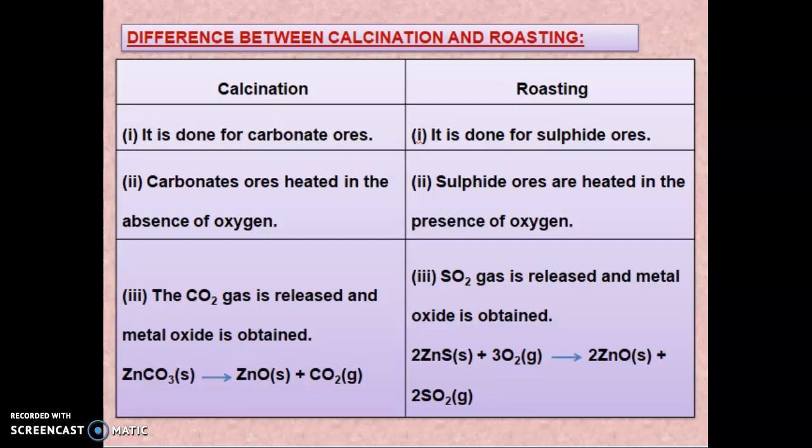Now in the next part we will discuss the extraction of metals that are in the middle of the activity series and in the low activity series. Next one is the top of the activity series.